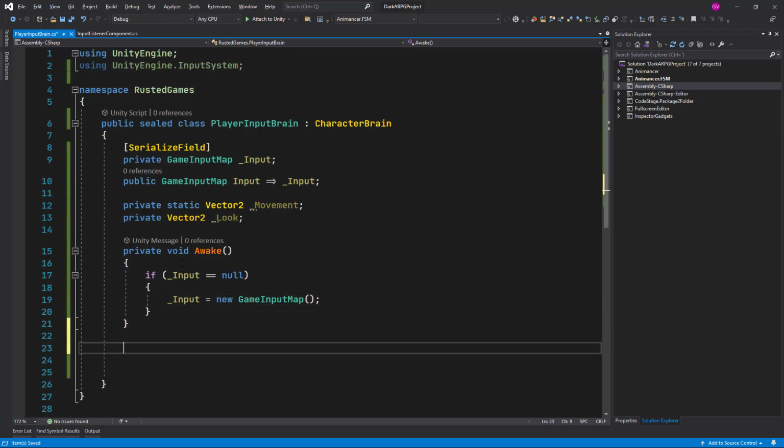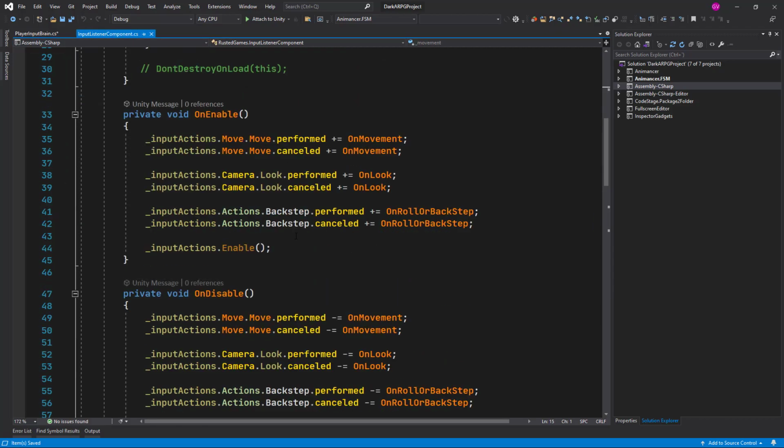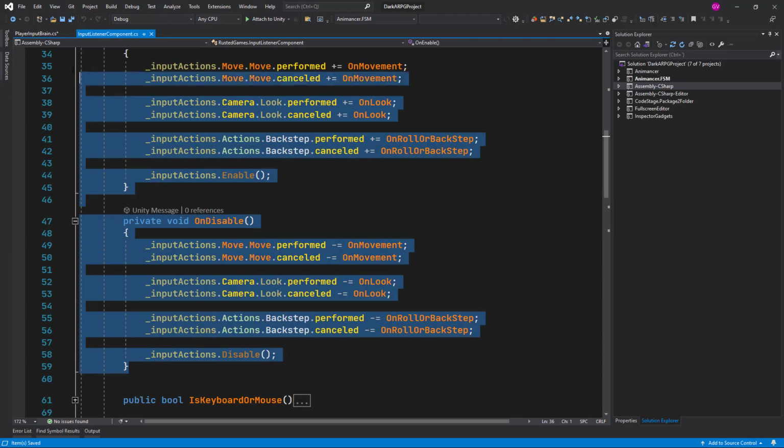And again, in the onEnable and onDisable, we are going to add the bindings or the map events for these control maps. So what we can do is, let me see, yeah, we can copy both and just remove what we don't need.